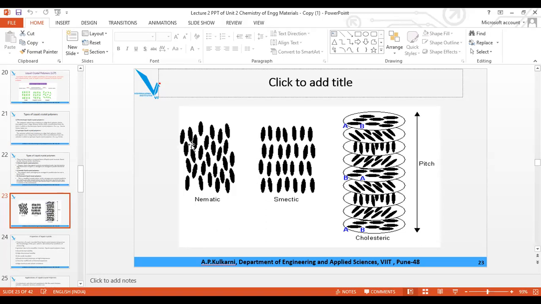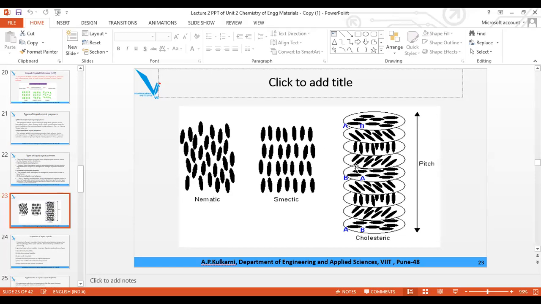But here you will find parallelly maybe there is a definite order, not to that extent, but a little bit. All are going parallel in one direction only. There is no ordered arrangement, but all of them are oriented in the same direction. Laterally, one is up, one is down, and that sequence is not followed. This is called nematic.